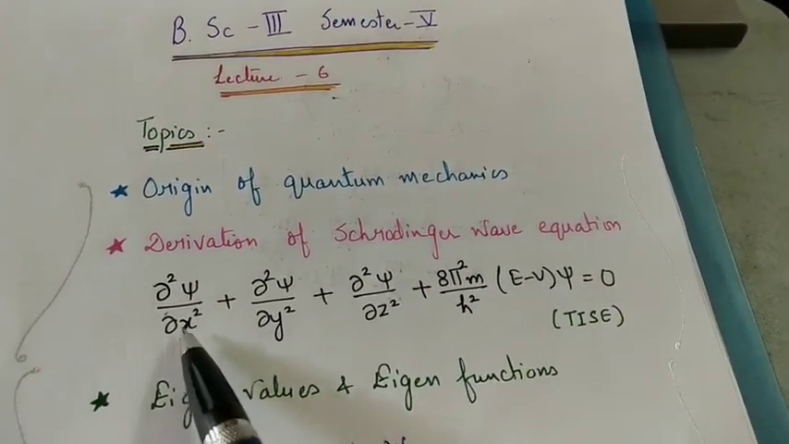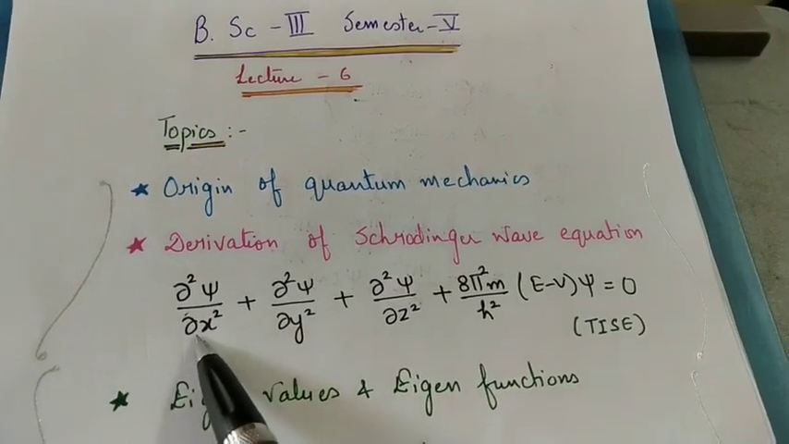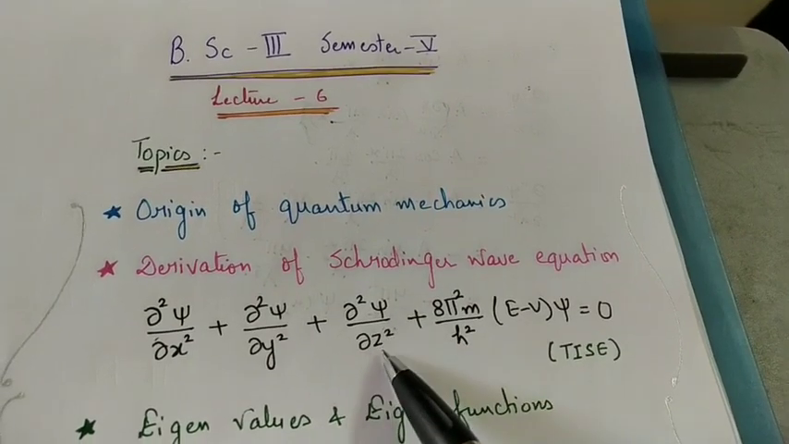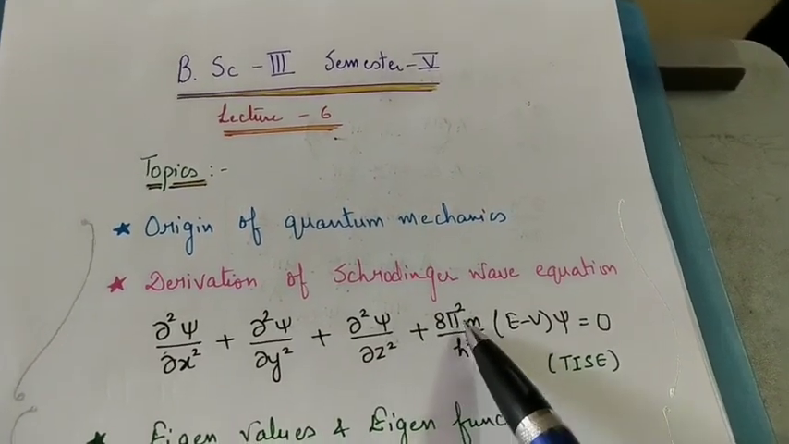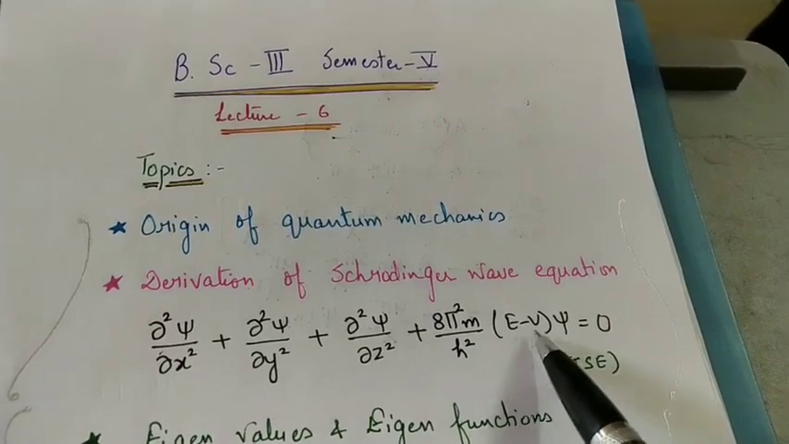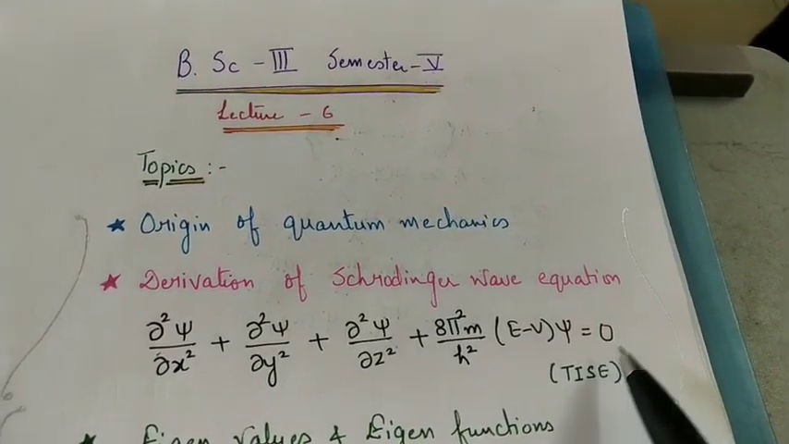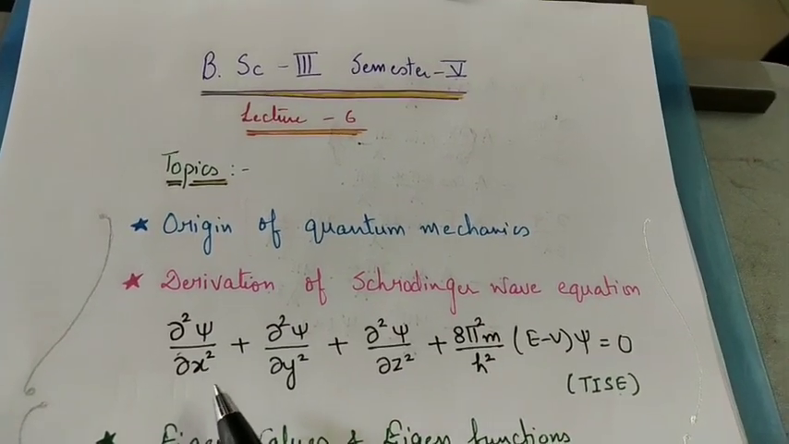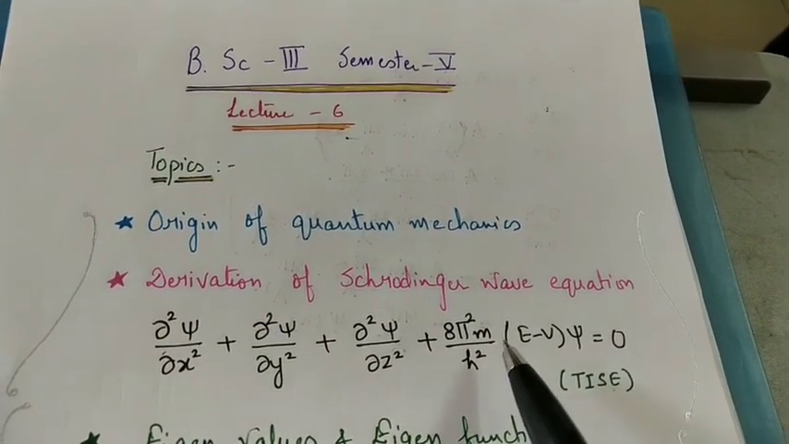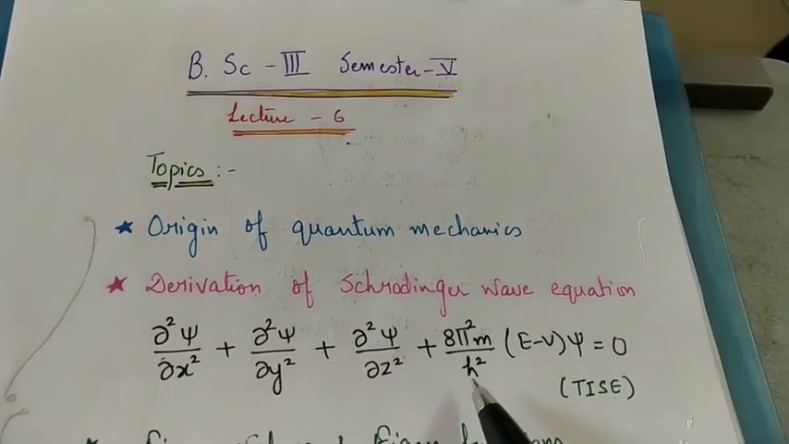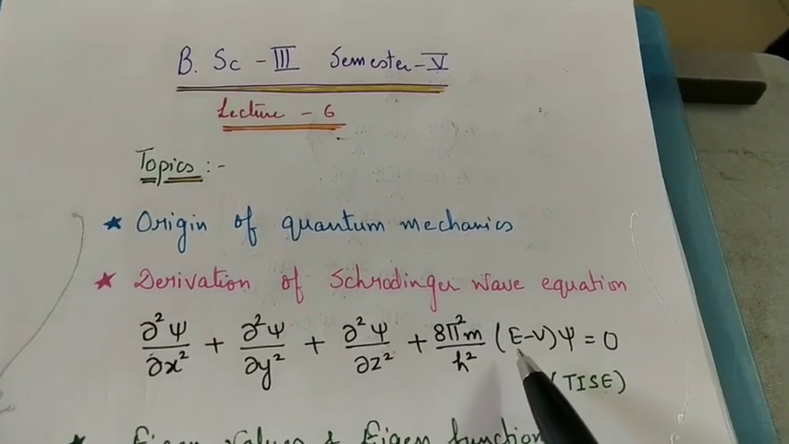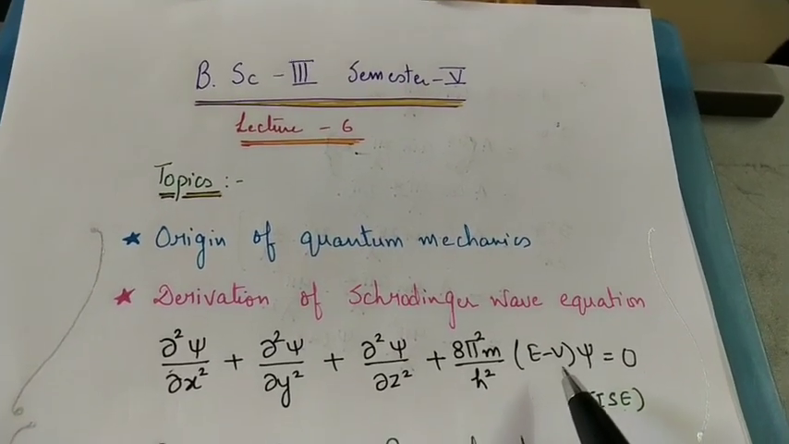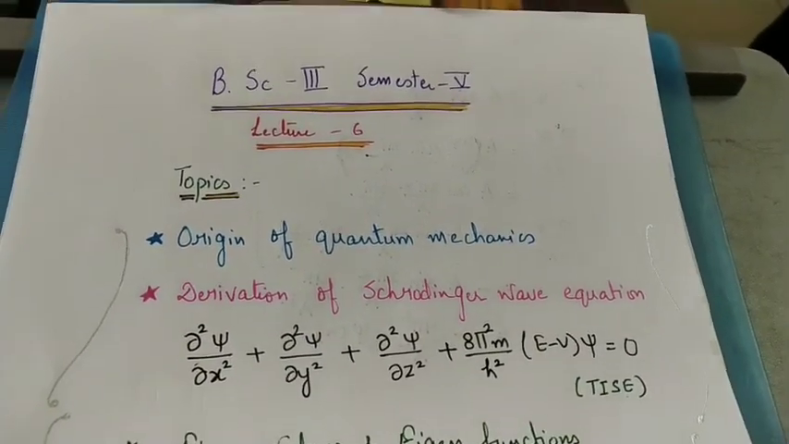In general, this is the equation: ∂²ψ/∂x² + ∂²ψ/∂y² + ∂²ψ/∂z² + (8π²m/h²)(E − V)ψ = 0. This is the time independent Schrödinger equation, where ψ is the wave function, x, y, z are the coordinates, m is the mass of the electron, h is Planck's constant, E is the total energy, and V is the potential energy. Now let's discuss this Schrödinger wave equation in detail.